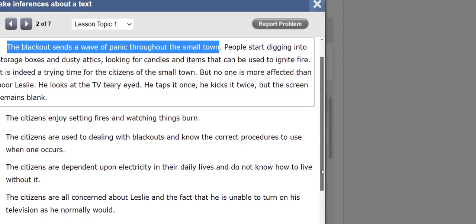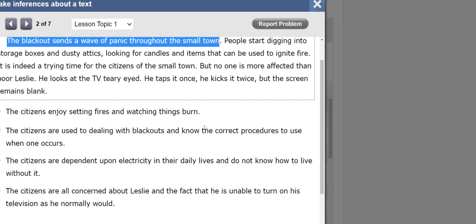The citizens enjoy setting fires and watching things burn? Obviously not, because they really get scared. So this cannot be the answer. The citizens are used to dealing with blackouts and they know the correct procedures to use when one occurs. No, they don't know the correct procedures because they start digging everywhere and they are looking for candles and everywhere, things that they can ignite fire with. So that cannot be the answer.